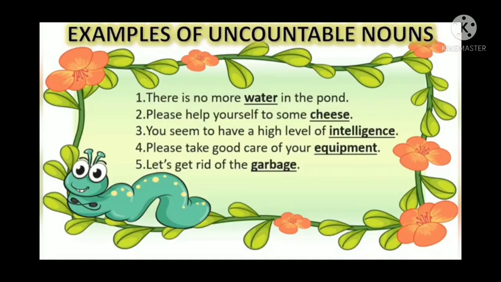Some more examples of uncountable nouns are: there is no water in the pond, please help yourself to some cheese, you seem to have a high level of intelligence, please take good care of your equipment, let's get rid of the garbage. So, water, cheese, intelligence, equipment, garbage, all the highlighted nouns are examples of uncountable nouns, because we cannot count water, cheese, intelligence, equipment, as well as garbage.